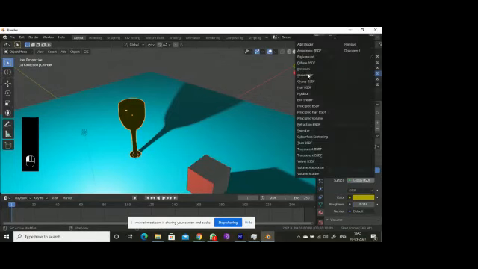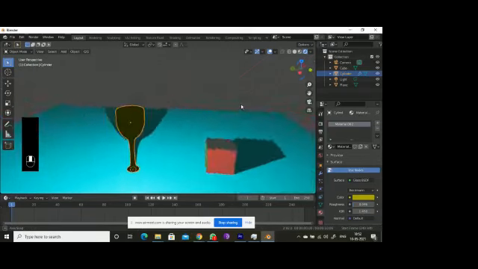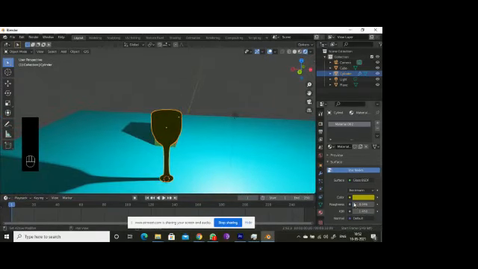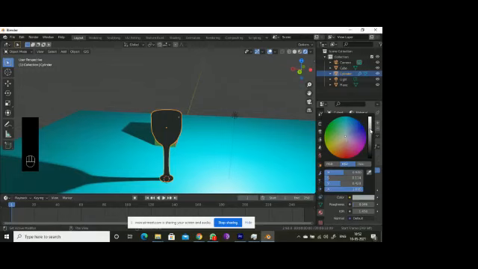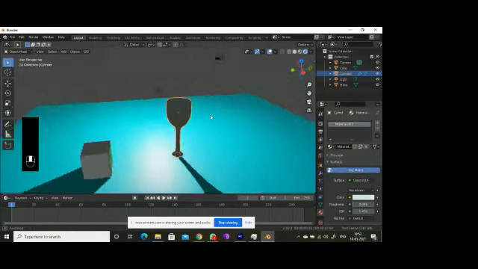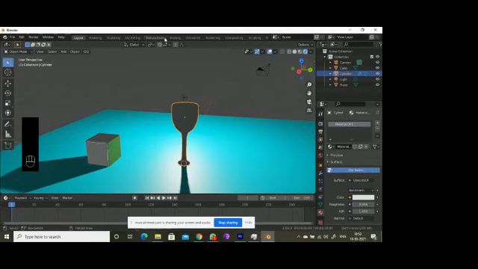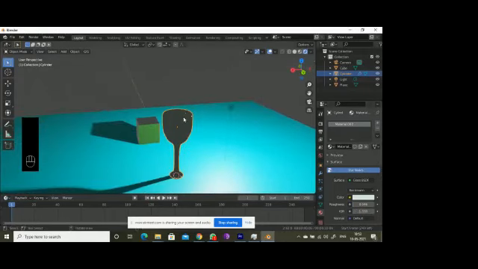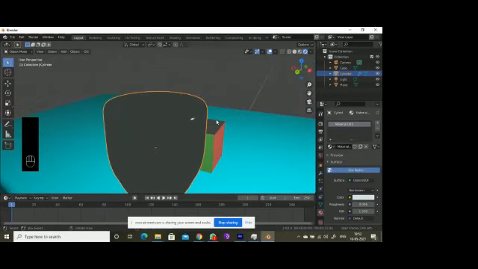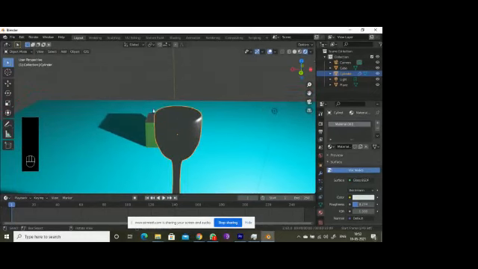So if we go for glass BSDF, don't go for any kind of color. So it will be transparency. We need to go to shading here, or here also you can go, 1.33 is the IOR for glass. If you want glass, you need to set this IOR to 1.33. If you increase this roughness, it's up to you. If you decrease it also, it will become like this, because this environment is a black color.